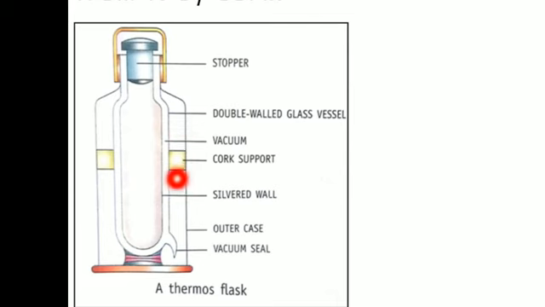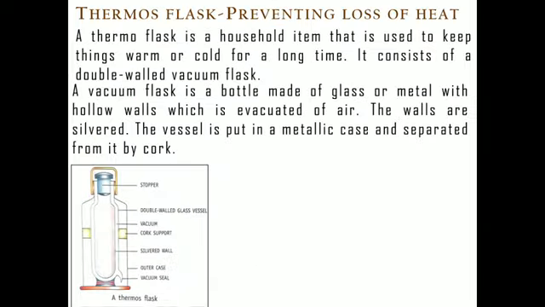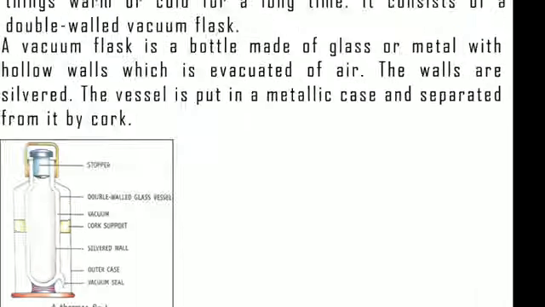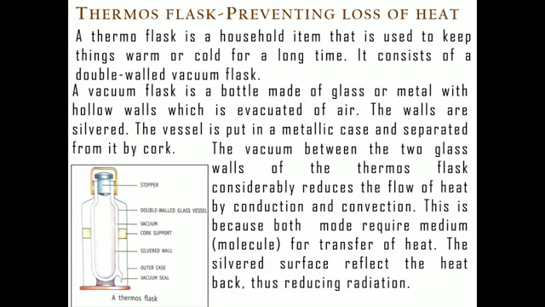So this metal container is not in direct touch. And one more thing: the inner wall of this glass flask is a silvered wall. It is polished with silver, so that more reflection will be there. Now what is the benefit of doing these three things?